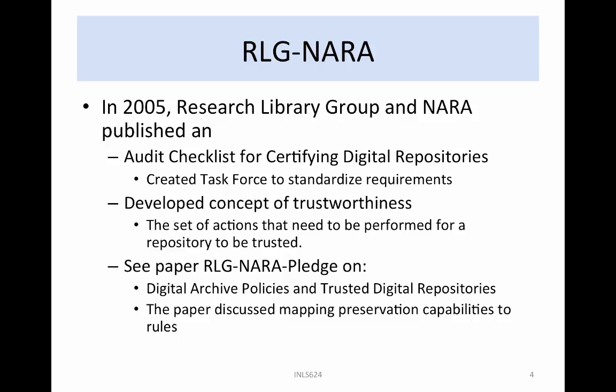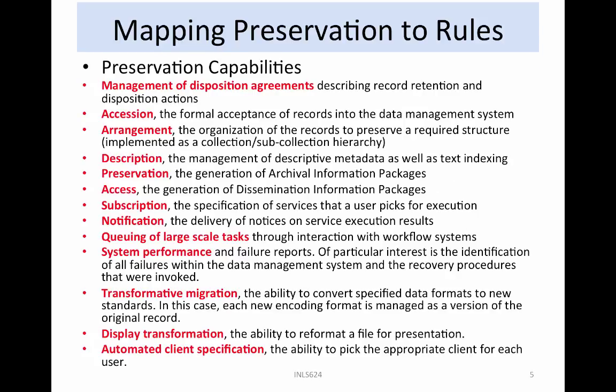The process identified a smaller set of tasks needed for trustworthiness. From the assessments, a set of preservation capabilities can be extracted. Each capability represents a class of tasks that need to be performed. Identified classes include management of disposition agreements, describing record retention and disposition actions, accession, the formal acceptance of records into the data management system, arrangement, the organization of the records to preserve a required structure, implemented as a collection sub-collection hierarchy,